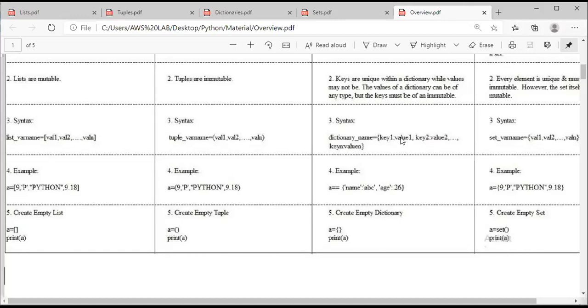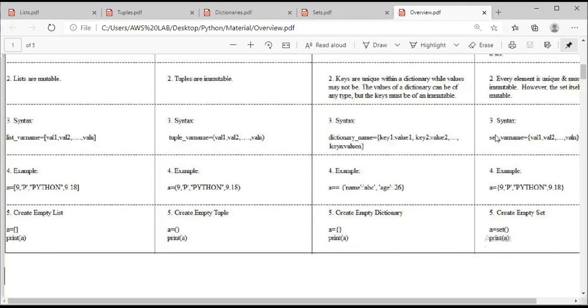This total represents one element. Next, key 2 colon value 2. This is the second element, comma, and so on. Key n colon value n. This is the nth element. See, all the elements are placed in curly braces.